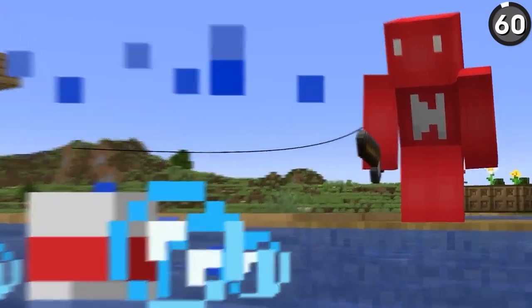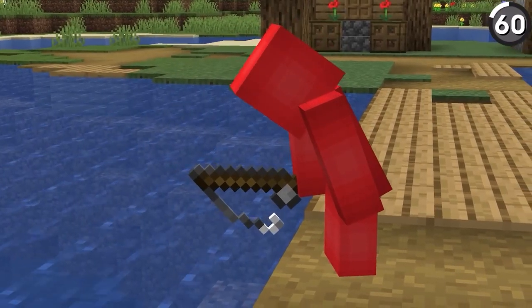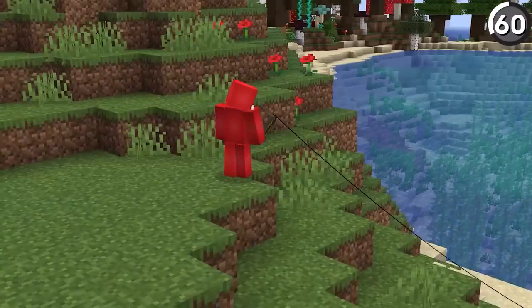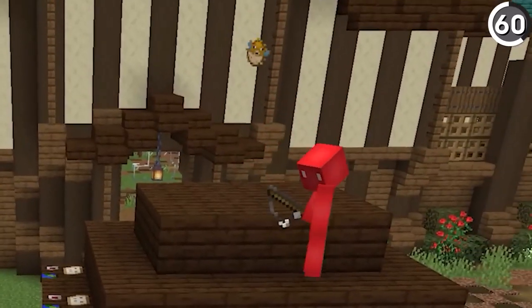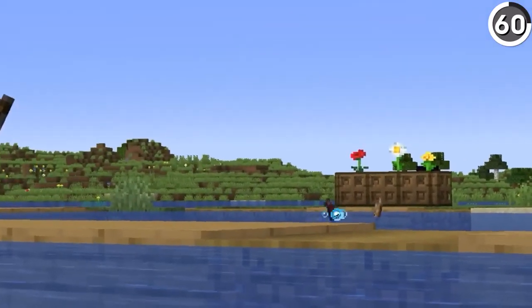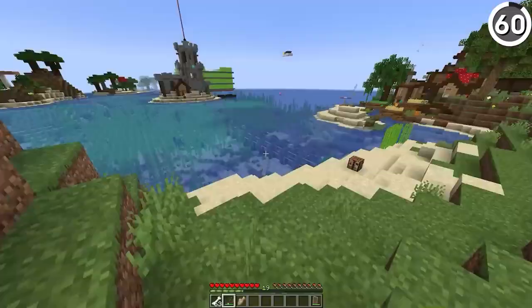If you were to fish up an item with a fishing rod, it normally flies up to you. But it turns out that if you step to the side, the item's still flying, and in fact, it'll just completely pass you by. Which I guess makes sense, but it's still a funny sight to see from this angle. And at this point, would it be fly fishing or fish flying?